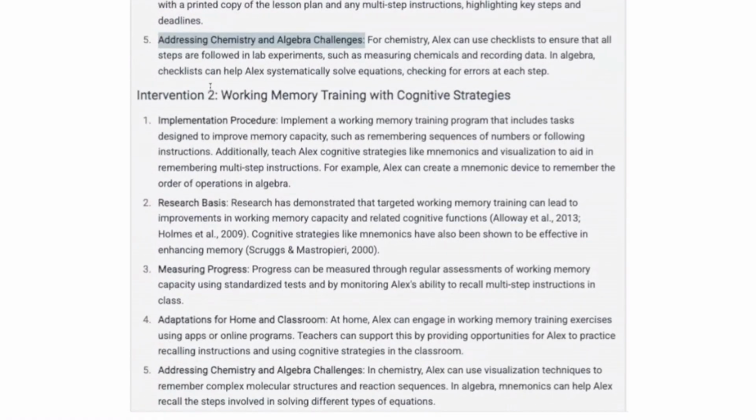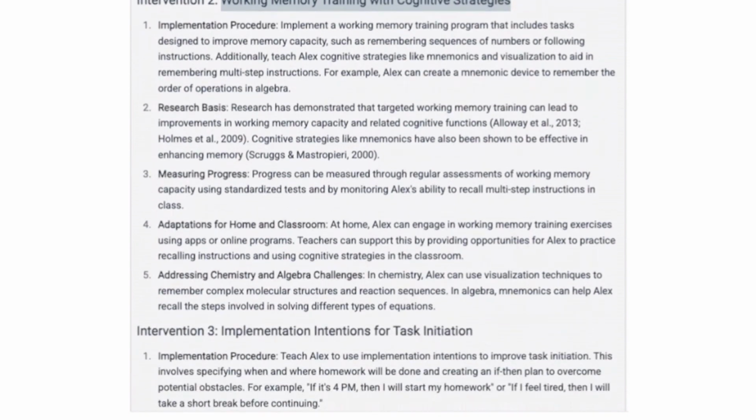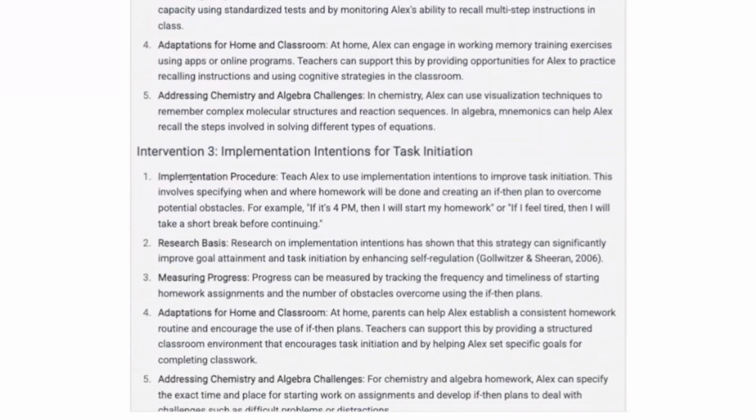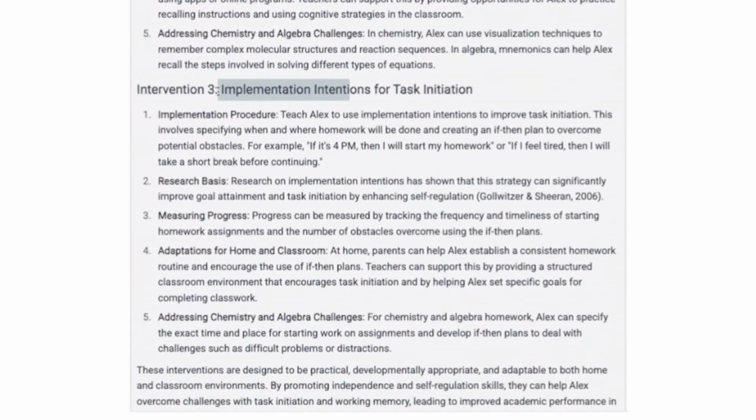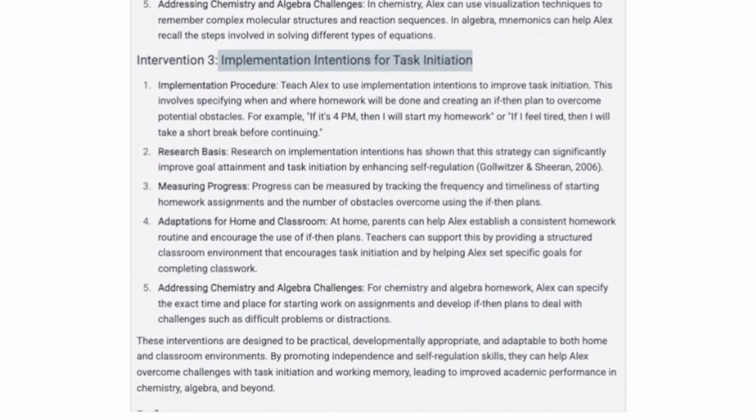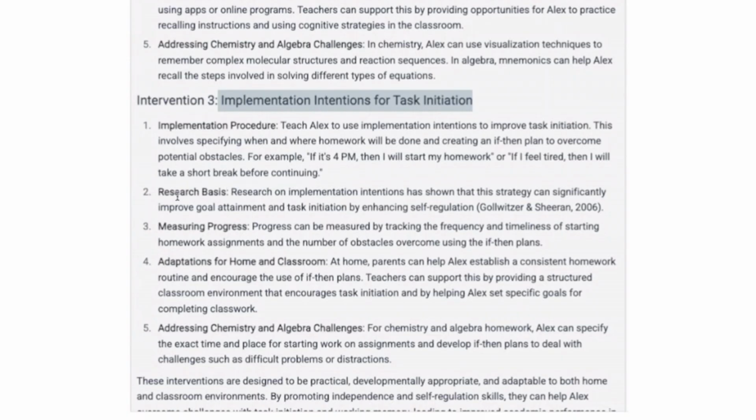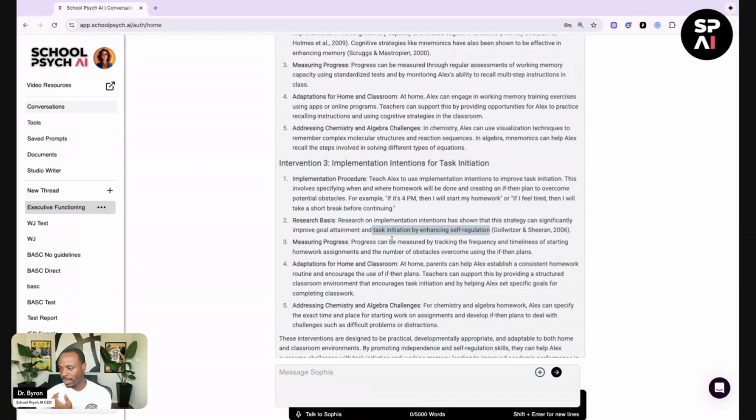Very good. Then the next intervention it gives us is working memory training with cognitive strategies. Once again, it follows that same process, that same output flow as well. And then it gives us that third intervention, implementation intentions for task initiation. All right. Now, I really like this. And even for this one, it's given the research basis. Research on implementation intentions has shown that this strategy can significantly improve goal attainment and task initiation by enhancing self-regulation. That's what we're looking for here.